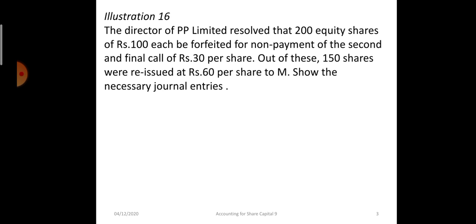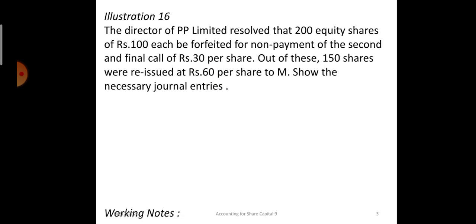The directors of PP Limited resolved that 200 equity shares of 100 each be forfeited for non-payment of the second and final call. That means a 100 rupees share is there. Out of the 100 rupees, 30 rupees is not received. That means 70 rupees was received. That 70 will be forfeited. And out of that, 150 shares are reissued at 60. That means 40 rupees discount is allowed.